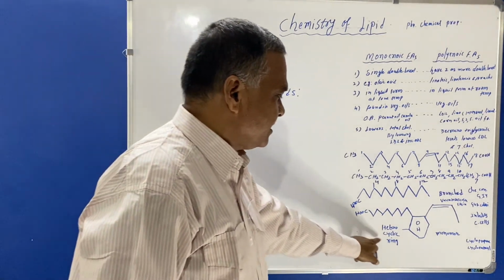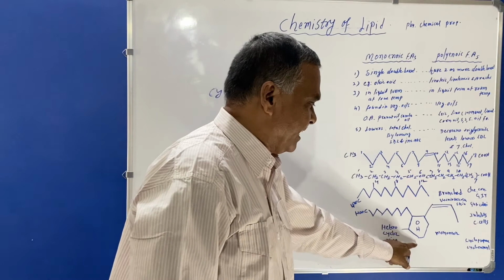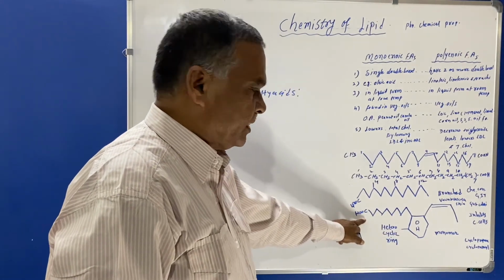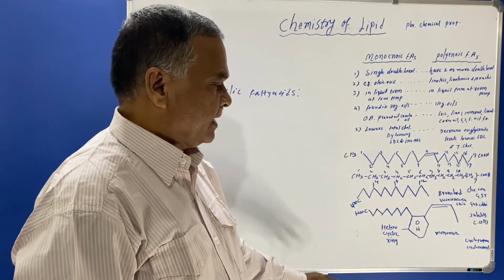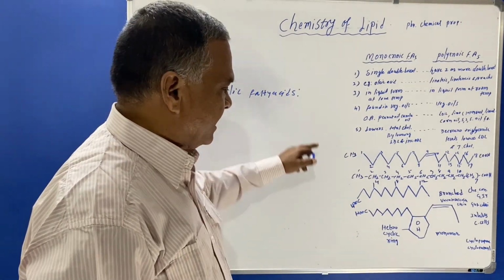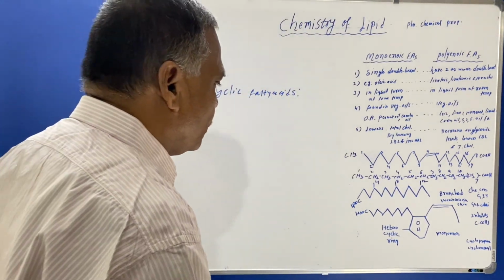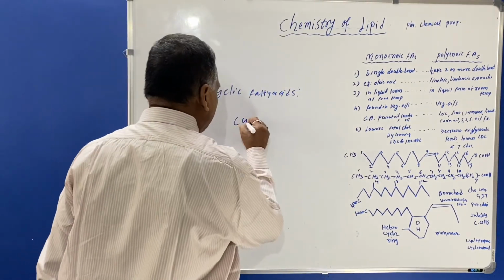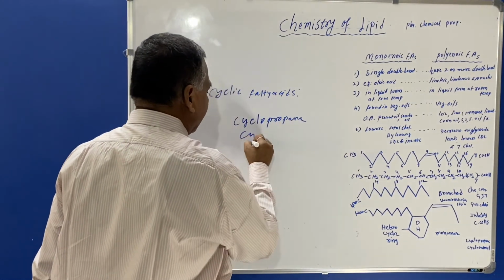Here the structure is given, and a ring is present along with the carboxylic acid. It is a monomer of the cyclic fatty acid, and the examples are cyclopropane and cyclopentenyl.